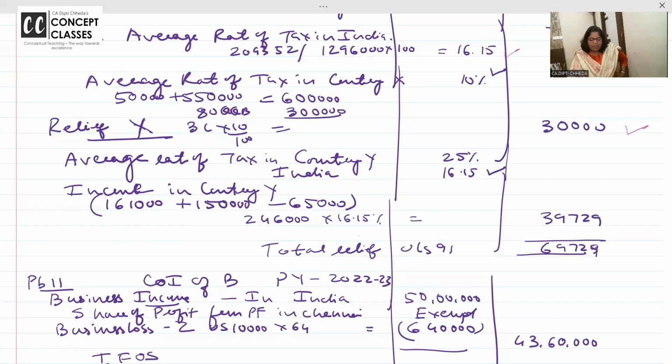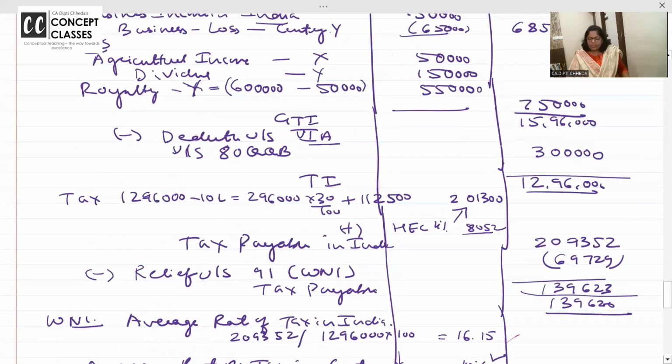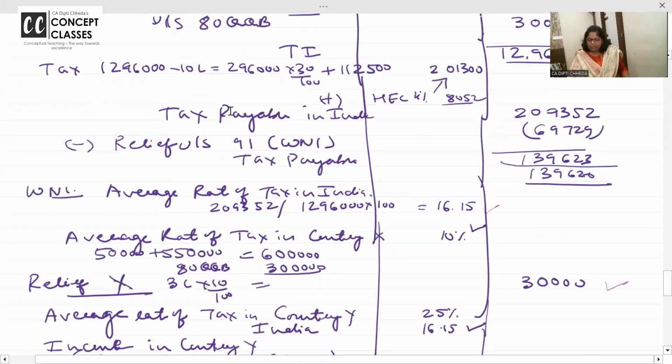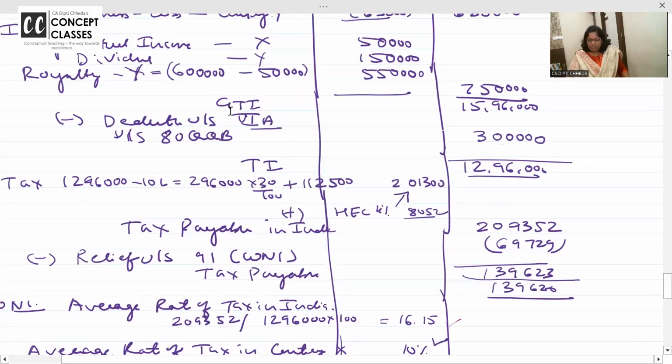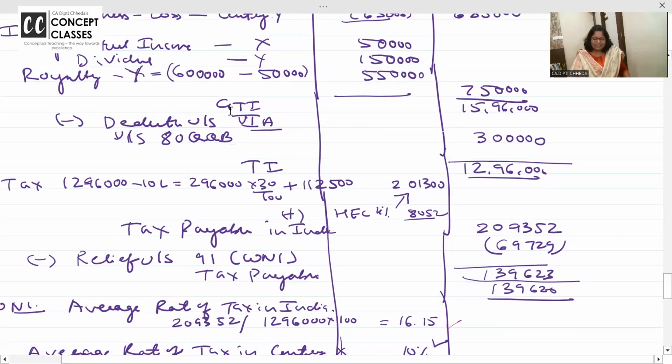But you have earned in country Y 161 and 150 income, and in country Y there's a business loss also. So on net income from country Y, give them a relief. So like this, total relief from two countries is 69, and that's what you are reducing.